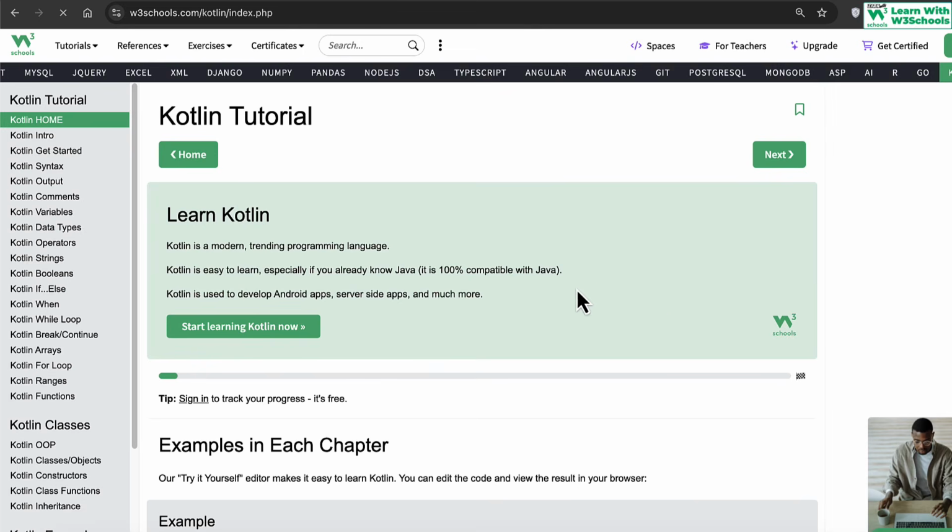Coming back to Kotlin, Kotlin is a modern trending programming language. It's easy to learn, especially if you already know Java. It's 100% compatible with Java. That's the major advantage of it. That's why Android Studio uses Java as well as Kotlin. They do prefer Kotlin nowadays, but you can still use Java, and because they're very compatible with each other, it has become much more popular in recent days. And it is officially Google's own defined language. So that means Google now prefers to use Kotlin for its apps and everything else. Kotlin is used to develop Android apps, server-side apps, and much more.